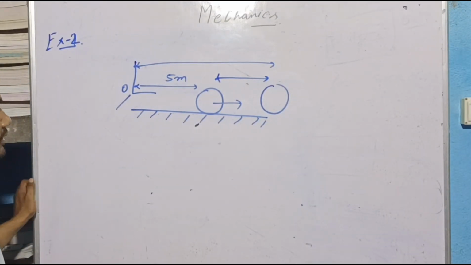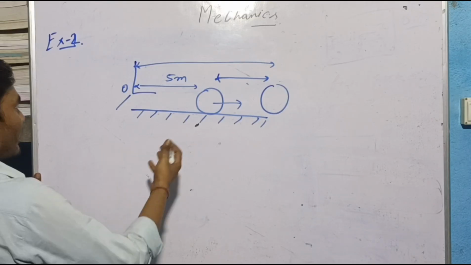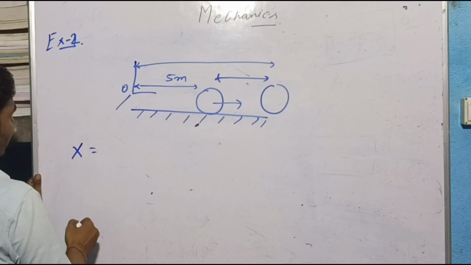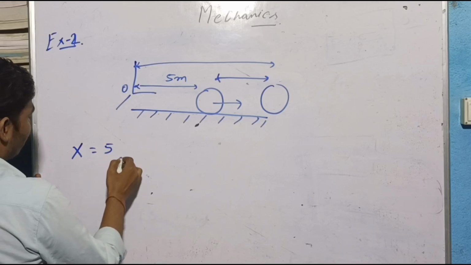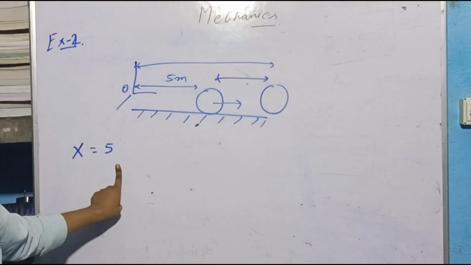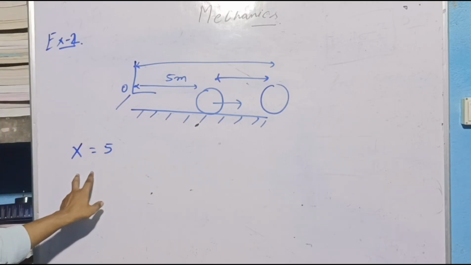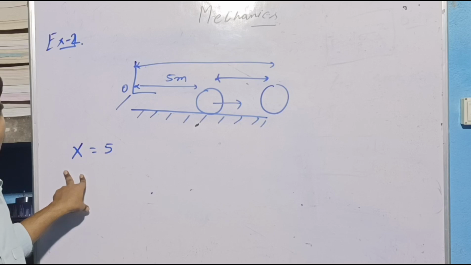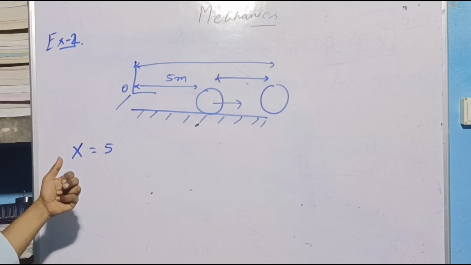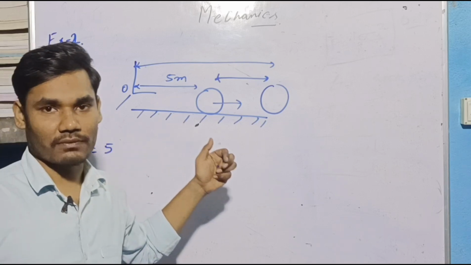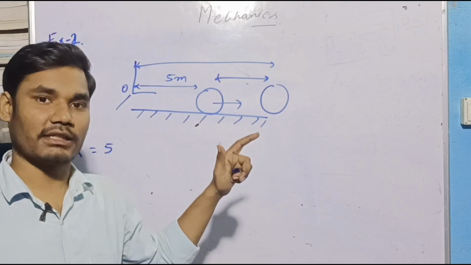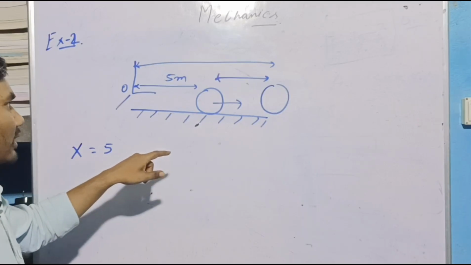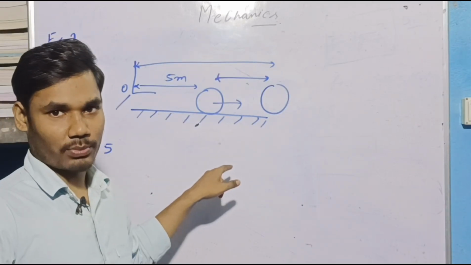So how can we describe this situation mathematically? We can write position is equal to... position is not equal to a constant integer, this position depends upon time. Initially, the position did not depend upon time. At any time you would see the ball at the same place, but in this case, at any time the ball will not be at the same place.